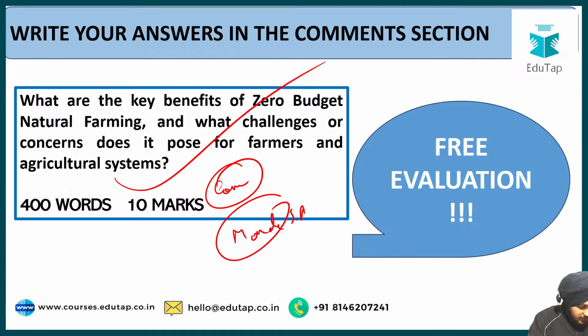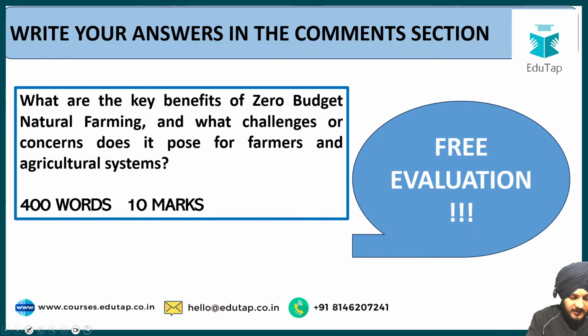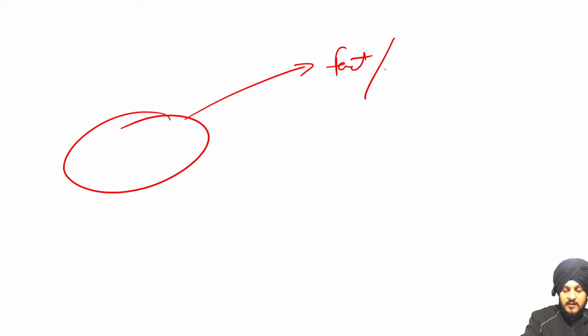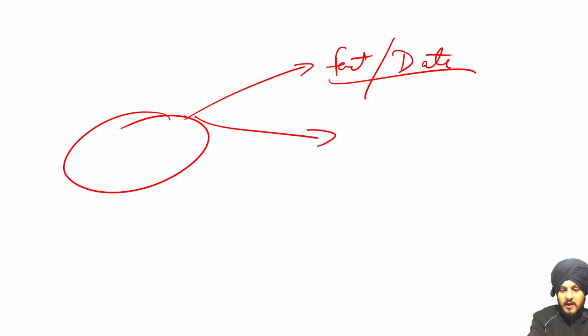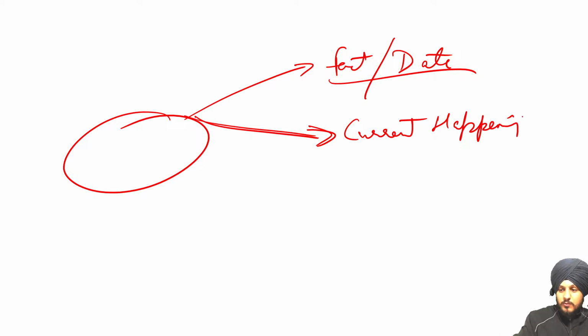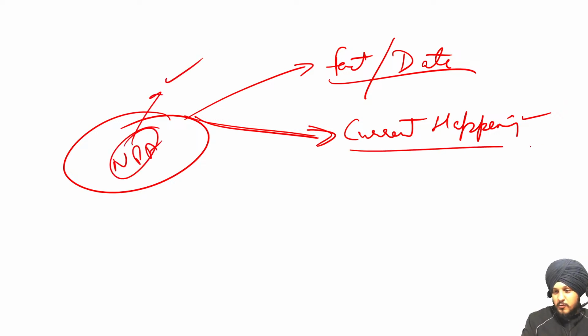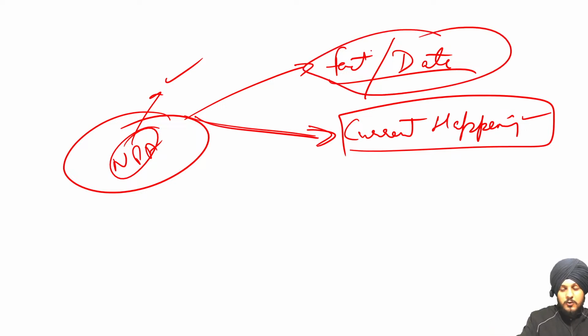Somebody was asking in the comment section whether we always have to write the definition only. This was asked by Mini Sharma. Mini, I will tell you very briefly that usually, as a standard approach, we write four types of introduction depending on the type of question asked. We can start the introduction by giving a fact or data with respect to the theme mentioned in the question. Then we can also start with a current happening or current event with respect to that question. For example, if the question is on NPA, non-performing assets, you can write any current happening or data with respect to what has been happening in the news.